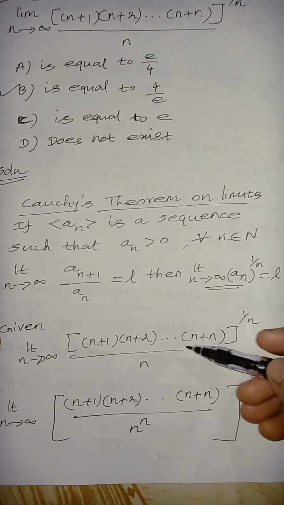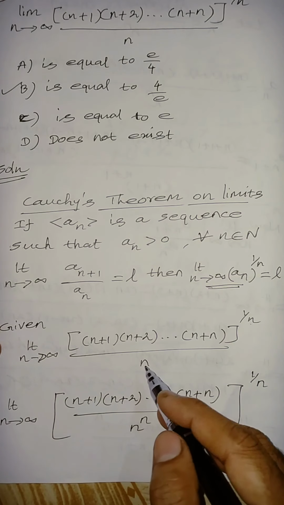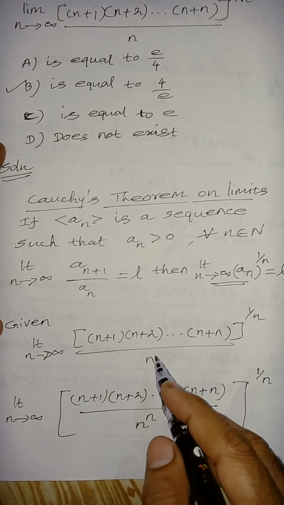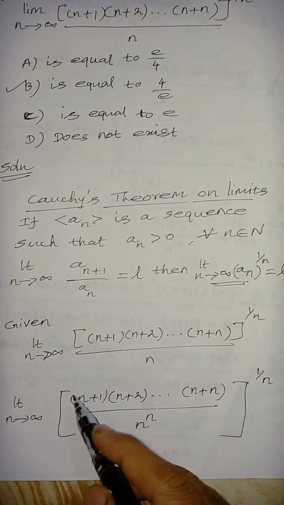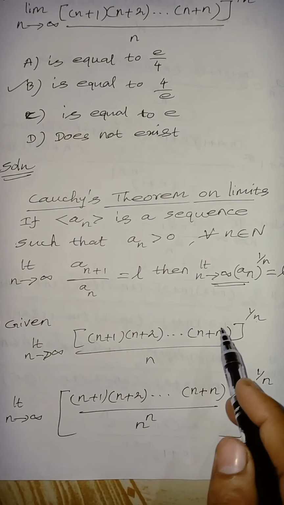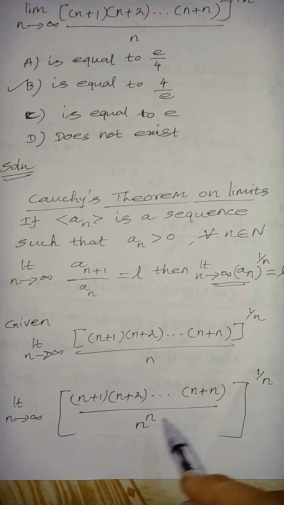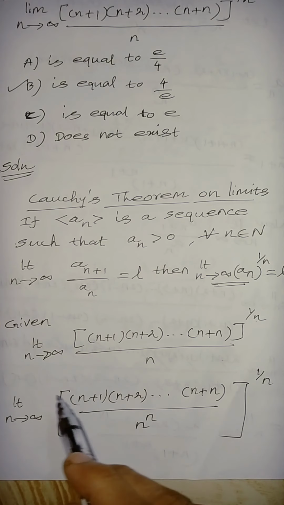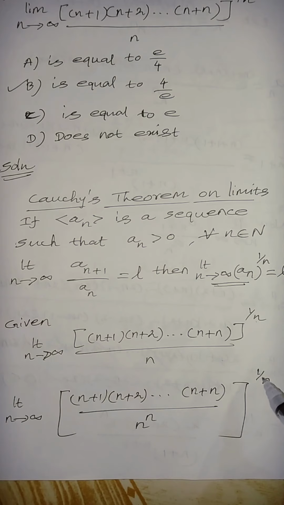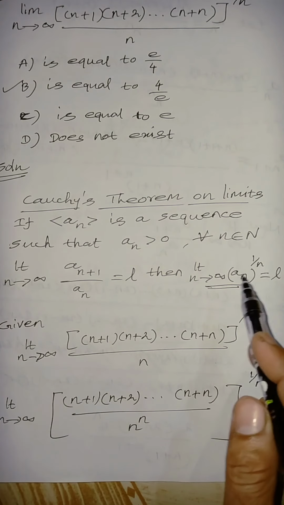To bring this form, that is whole power 1 by n, we are going to adjust this term, n power n. So this can be written as limit n tends to infinity of the numerator as it is, n plus 1 into n plus 2 and so on to n plus n, whole divided by n power n, whole power 1 by n. Why do you have to write this? Because of this one.